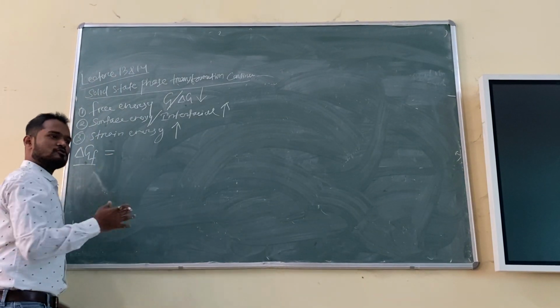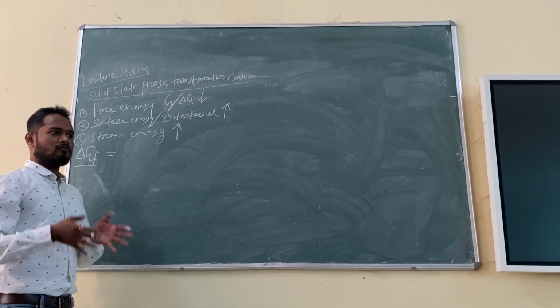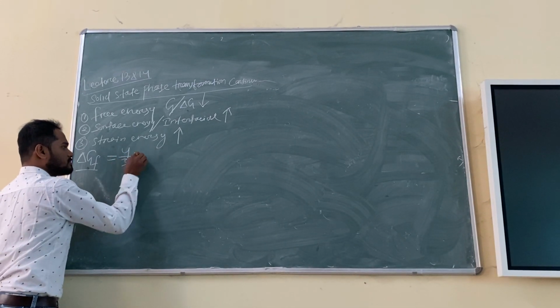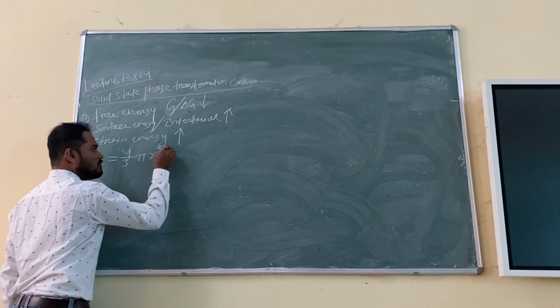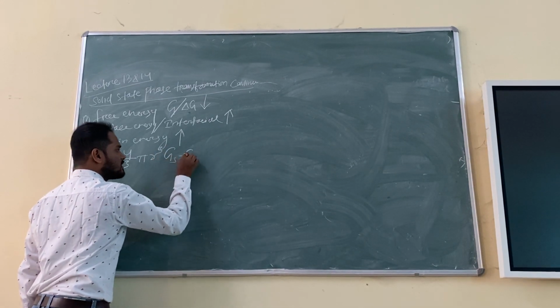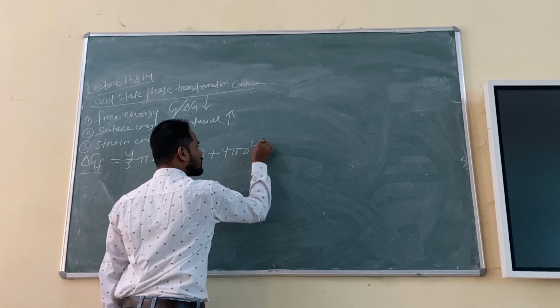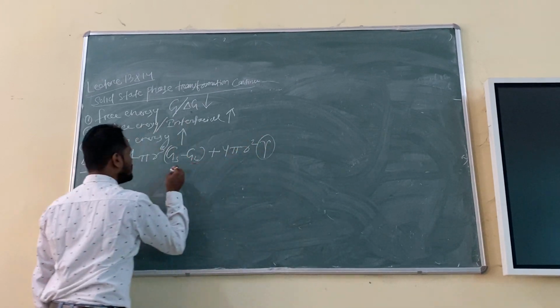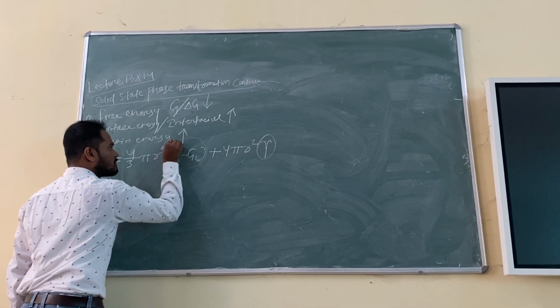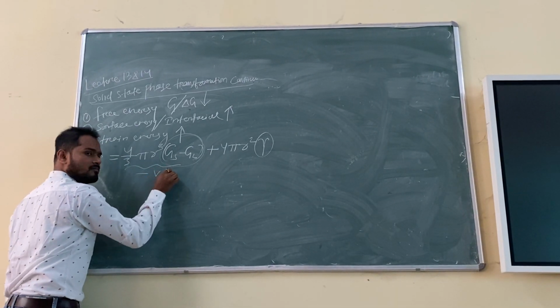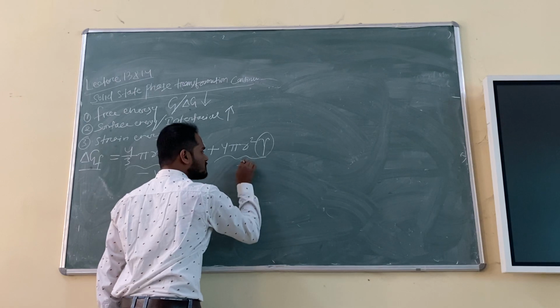Two things will be important. One is volume. One is surface. Right? That is 4 by 3 pi r cube, GS minus GL, very good, plus 4 pi r square gamma. This is important and this is important. If you remember, this term is always negative and this term is positive. Very good.